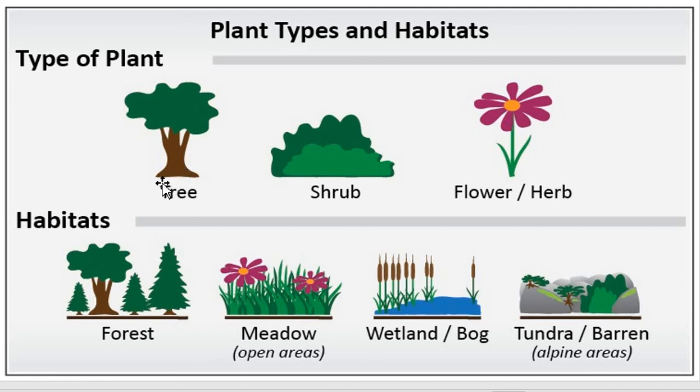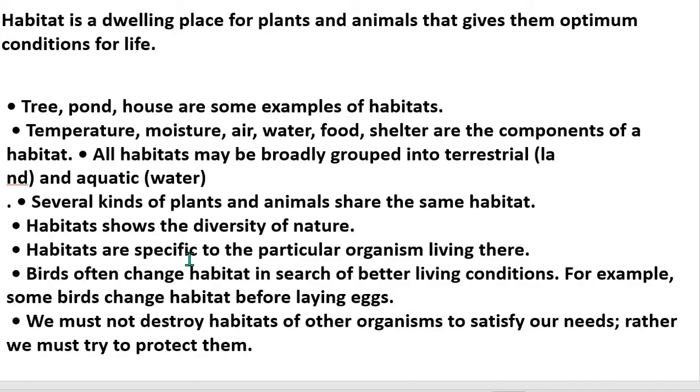According to the habitat, they possess different plant forms. It is divided into trees, shrubs, herbs, aquatic plants, and so many. We have different types of plants in forests, like large trees, conifers in mountains, and meadows in open areas, wetlands or bogs, tundra or barren in alpine areas. So plants also differ according to their habitat.